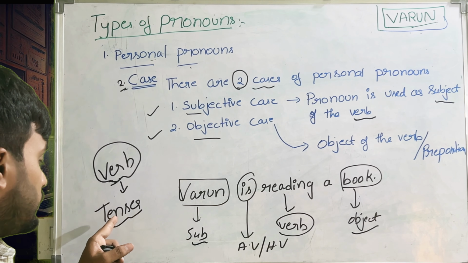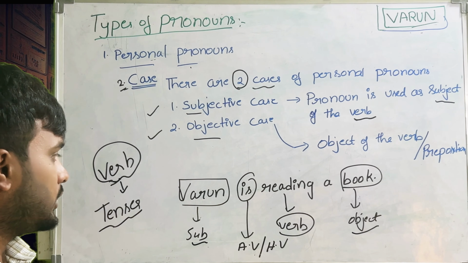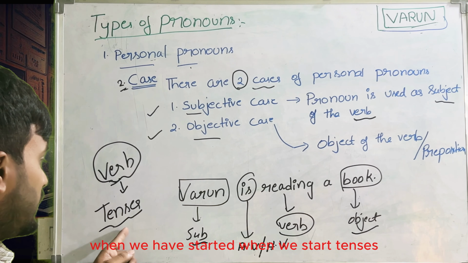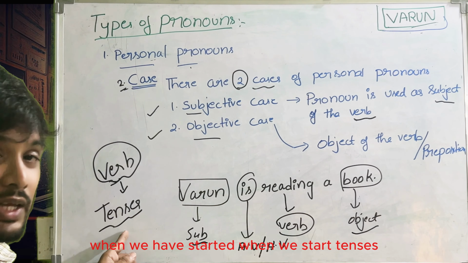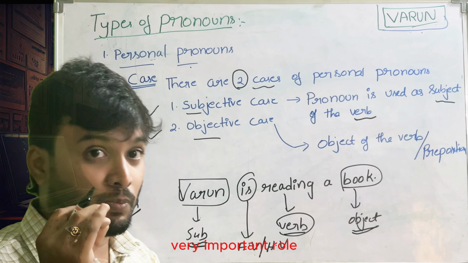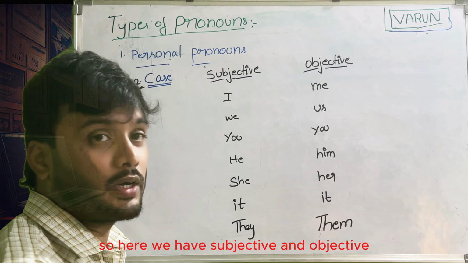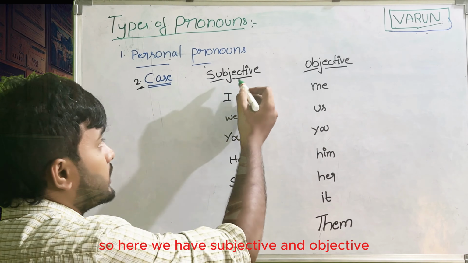When we start tenses, the subject, object and verb will play a very, very important role. So here we have subjective and objective.